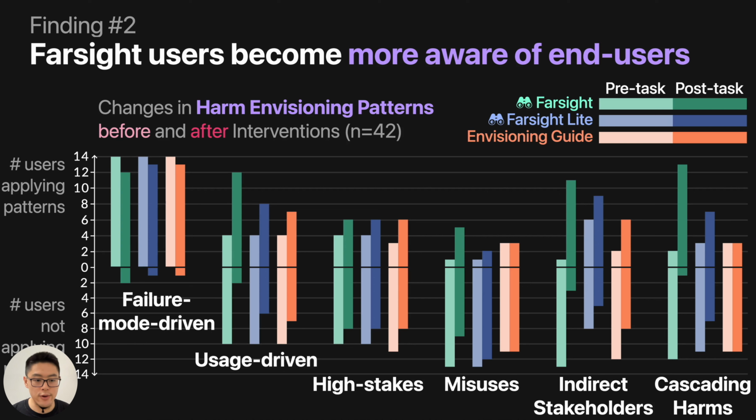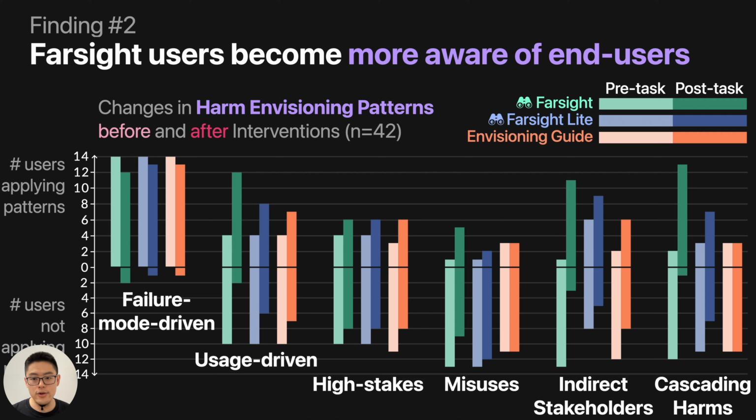From our observations, we see there are 6 patterns people use when they envision harm. Failure mode driven: people think about how the model can go wrong, and if it goes wrong, what kind of harm it can cause. User driven: people think about high stakes, misuse, indirect stakeholders, and cascading harm. We define cascading harm as a harm caused by other harms.